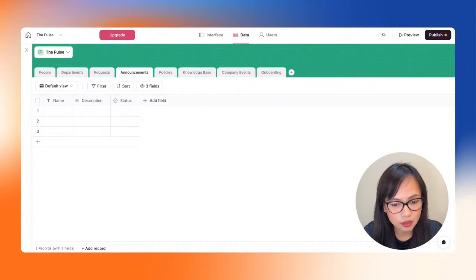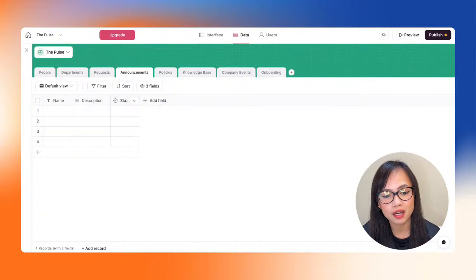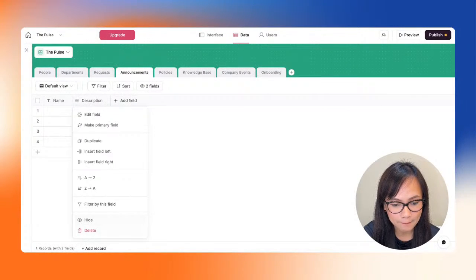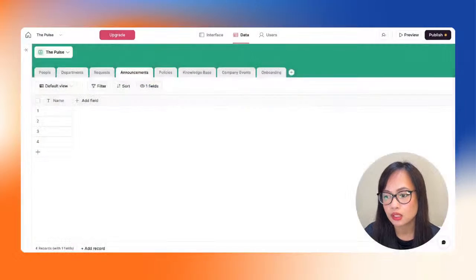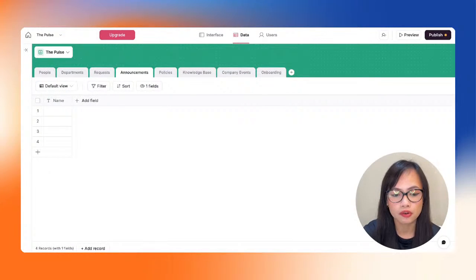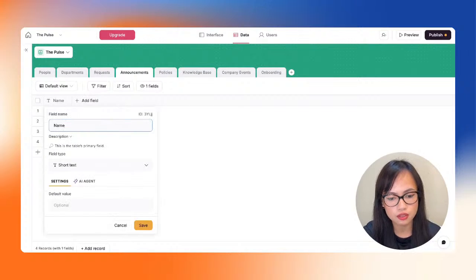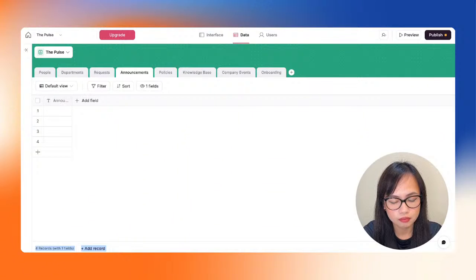Next is the announcements. And again, I want to delete all of the columns that we have in here. And then I want to rename the first column. So this is going to be the announcement name. Let's resize that a bit.